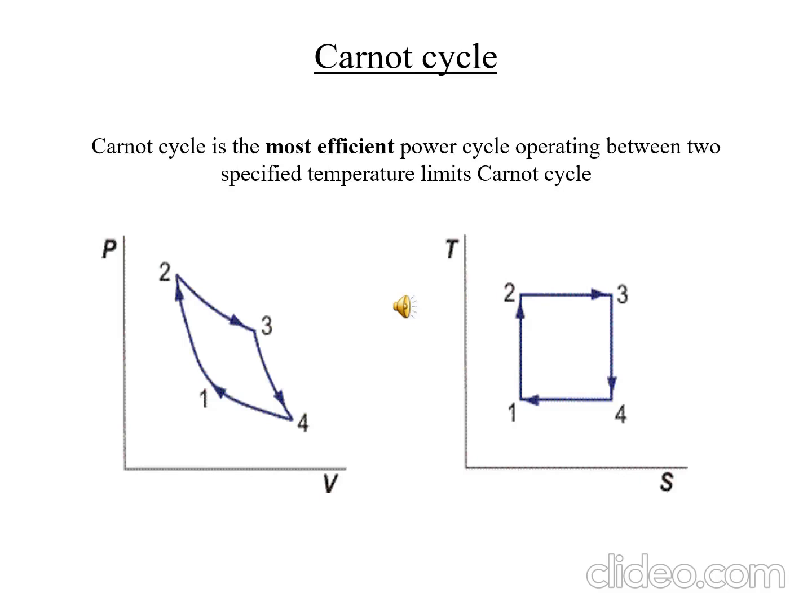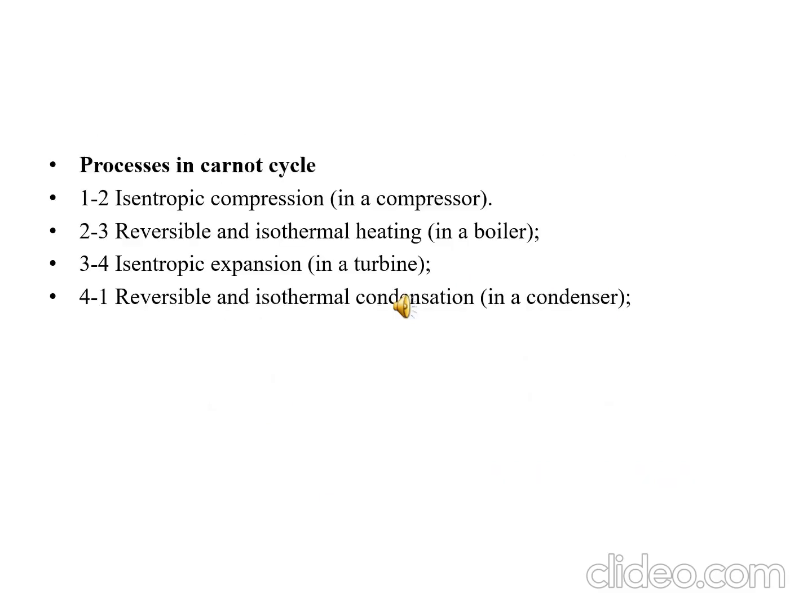We know that the Carnot cycle has four processes, two isentropic and two isothermal. What is happening here? First of all, the compressed liquid or saturated liquid goes to the compressor or pump and is compressed isentropically to the initial stage.